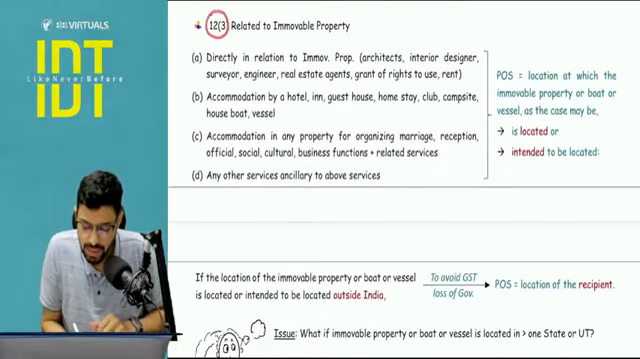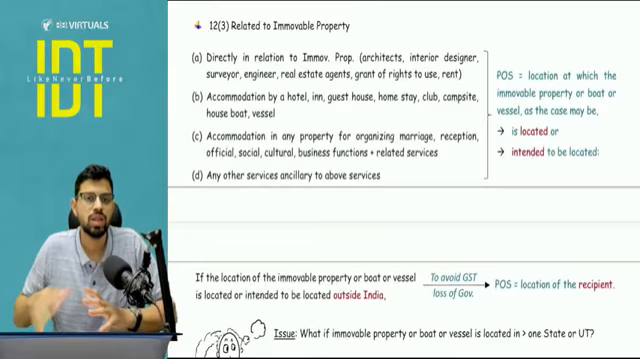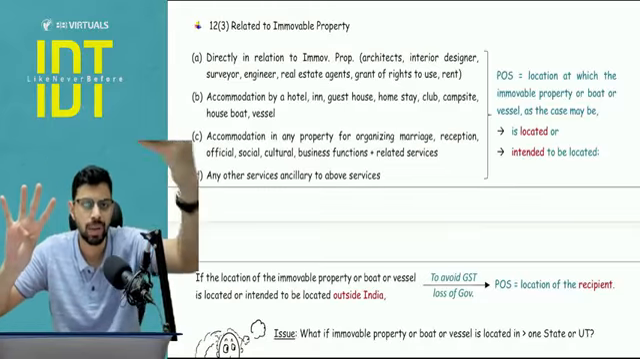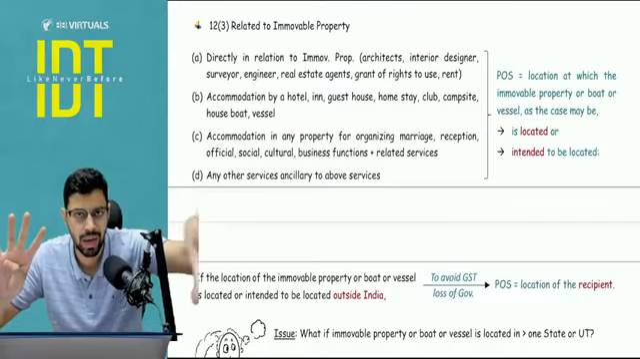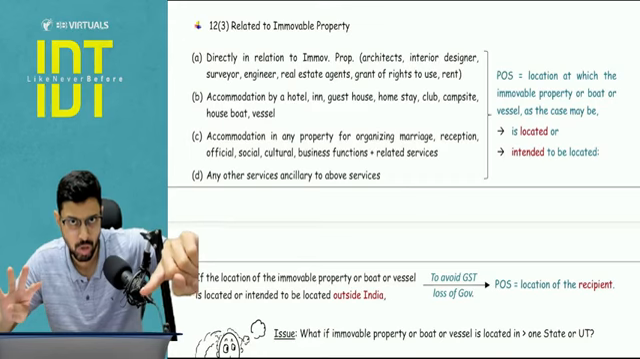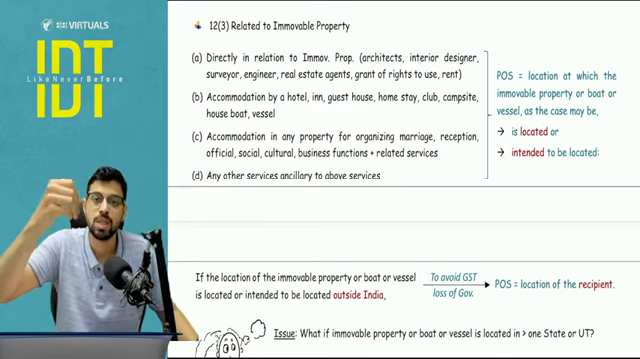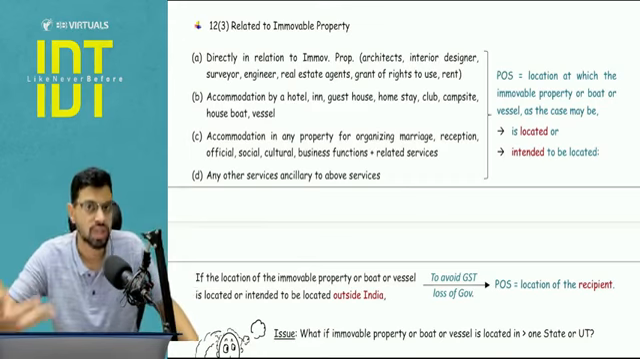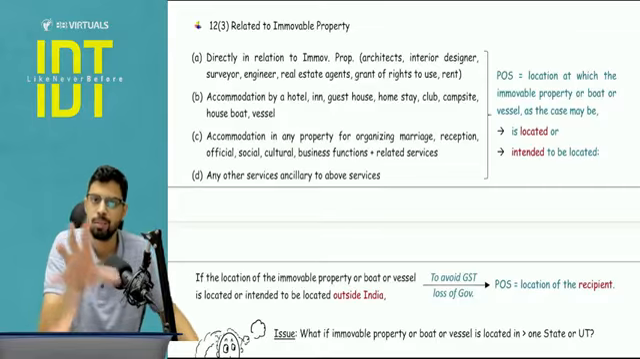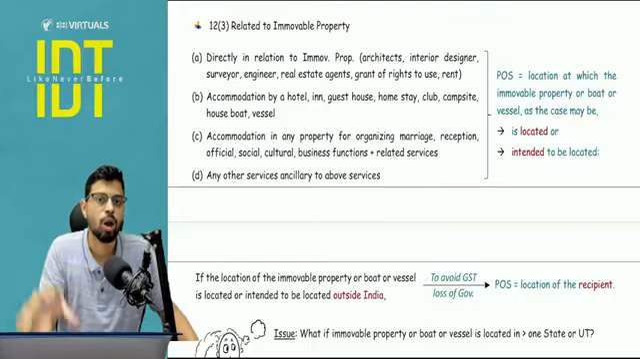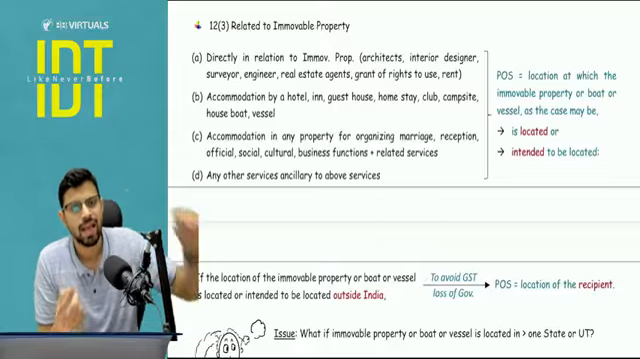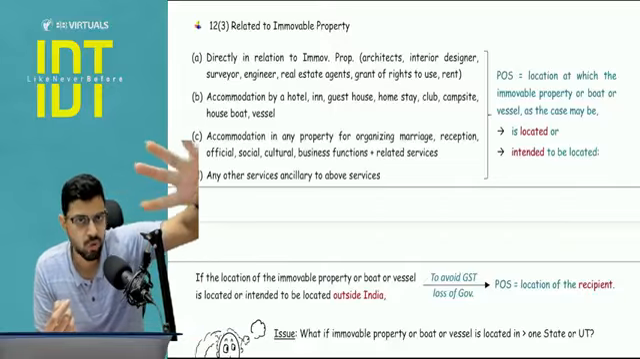Next, section number 12, subsection 3, that is related to immovable property. Now with respect to immovable property, any service, 4 clauses are covered. Clause number A, directly related to the property, for example engineer, architect, interior designer, contractor, builder. Clause number B, any accommodation. Here accommodation in houseboat and vessels is also included. Clause number C is with respect to the accommodations for the purpose of functions. So for example, there is any marriage ceremony or there is some cultural event being organized, in that particular accommodation for which you are taking the hall or that banquet on rent. So that is clause number C. And clause number D is ancillary services. So any service linked to the above. So these 4 clauses are covered.